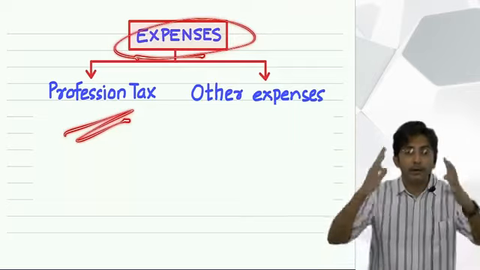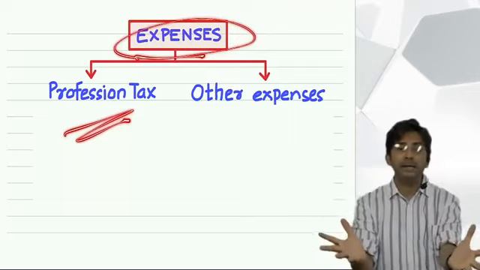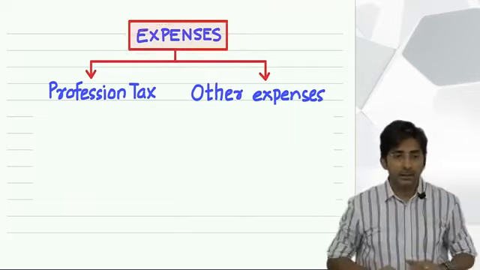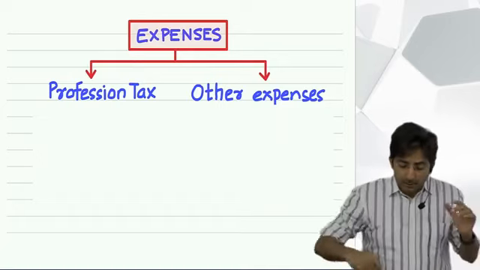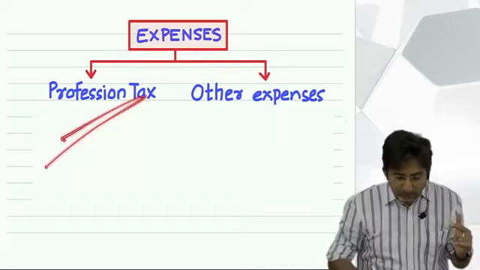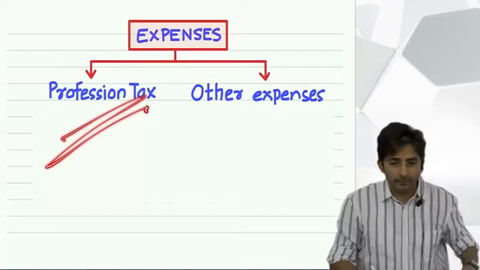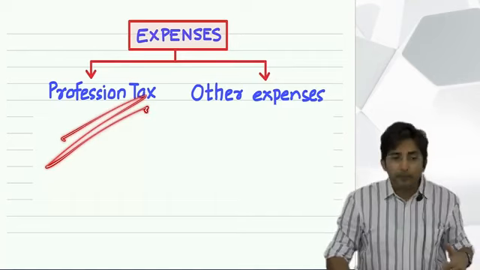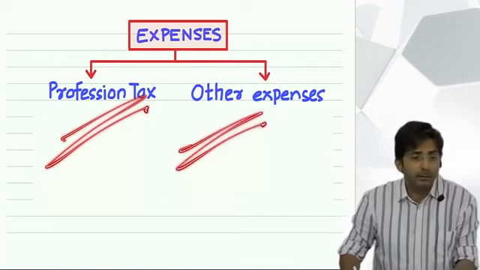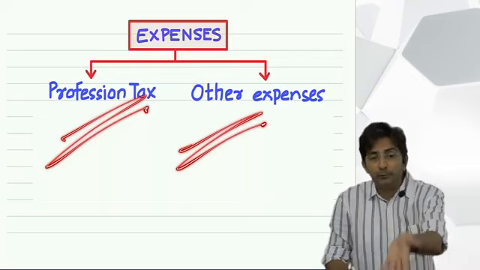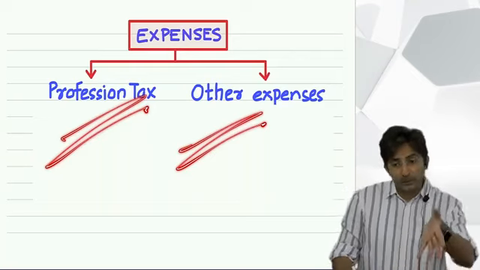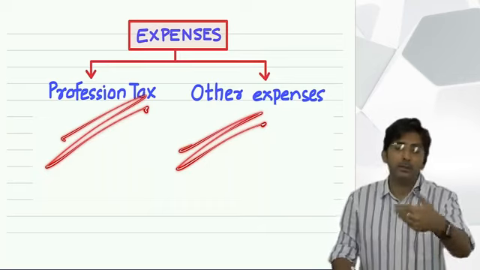So see, we were talking about what? A salaried person has got his expenses. And amongst his expenses, one expense is profession tax, which he can never avoid. But other expense depends upon the type of the job. So depending upon type, I gave you the example, your type of the job is teaching. Then you may have to purchase books.